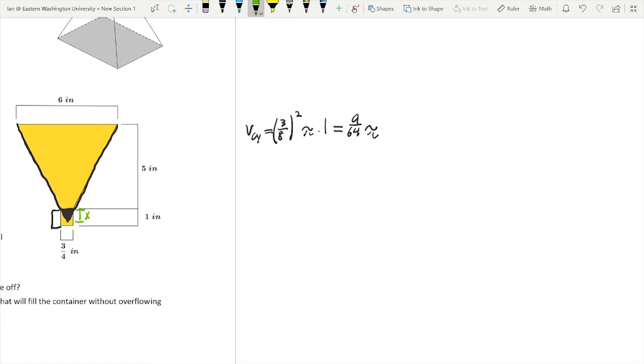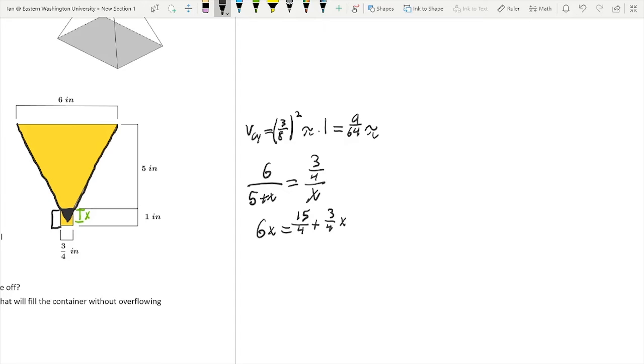So what I'm going to do is use similar triangles here, guys. So we know that 6 divided by 5 plus x is equal to 3/4 divided by x. So we cross multiply, we're going to get 6x is equal to 15/4 plus 3/4 x.